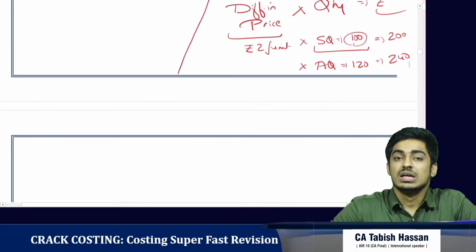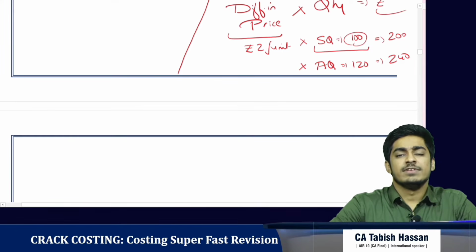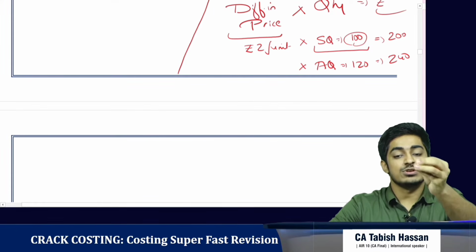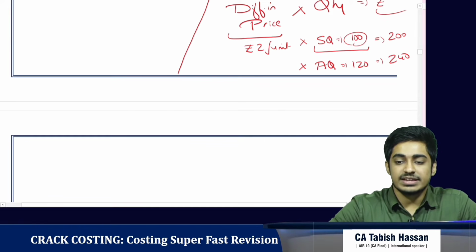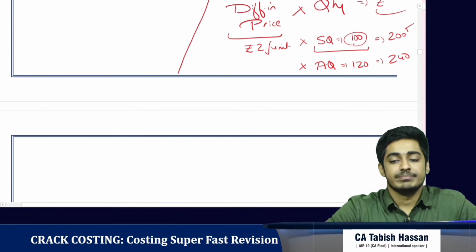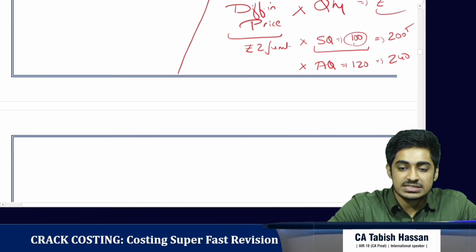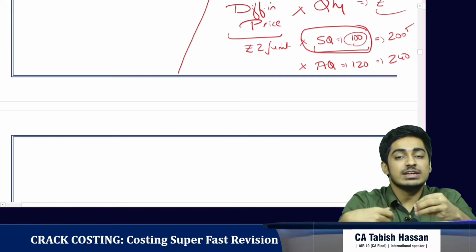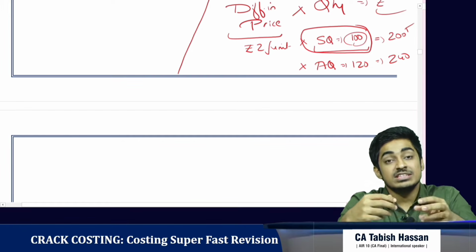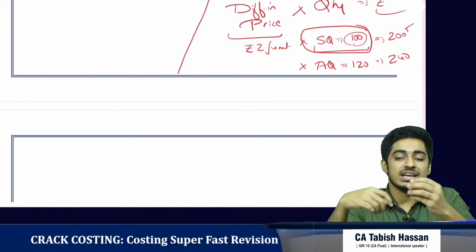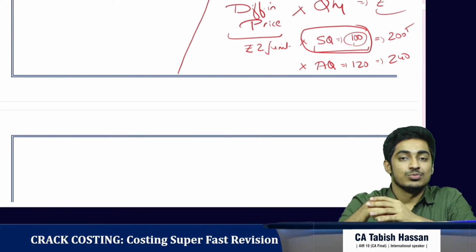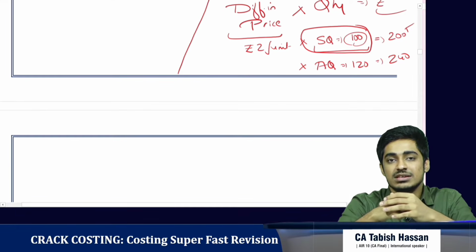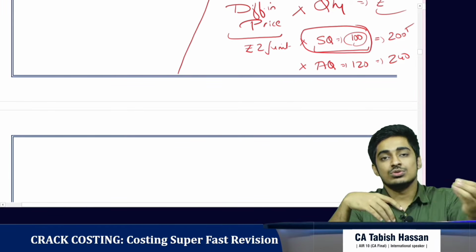Okay. Now we ask the purchase manager, what is your burden? We have lost 440 rupees. How much is it because of you? He tells, sir, it's only 200. Take this standard quantity of 100 kgs. We ask why. He tells, we should have manufactured it using 100 kgs. It is because of the mistake of the production manager that we have used 120 kgs. Because the production manager used more quantity, we are incurring more cost. So this cost should go to him.